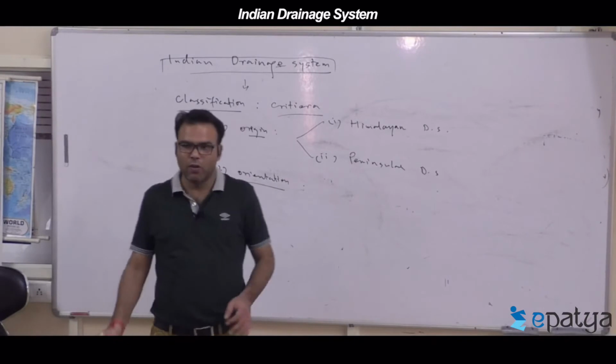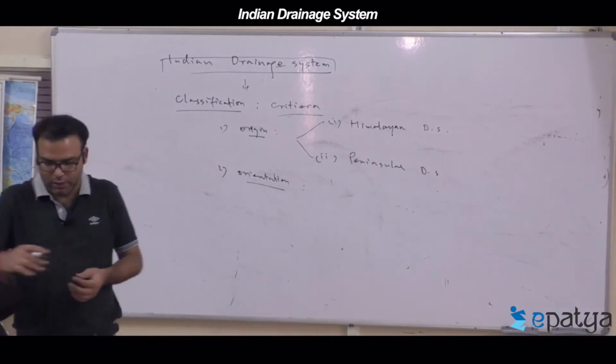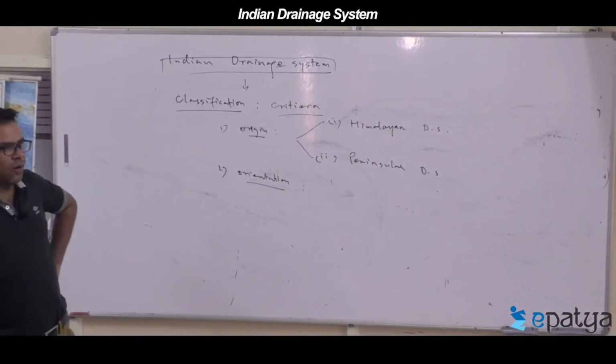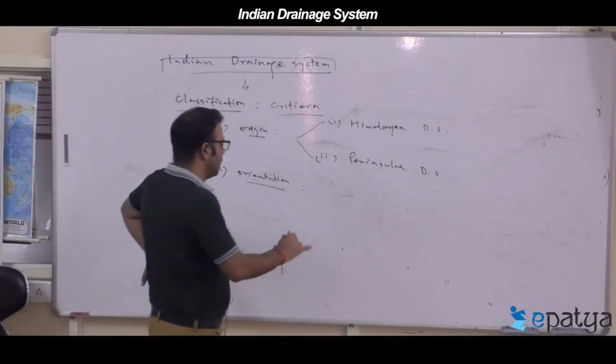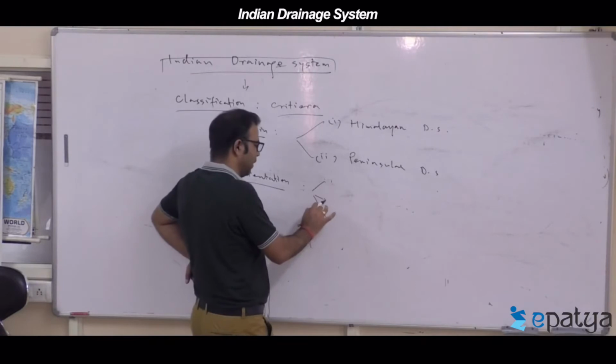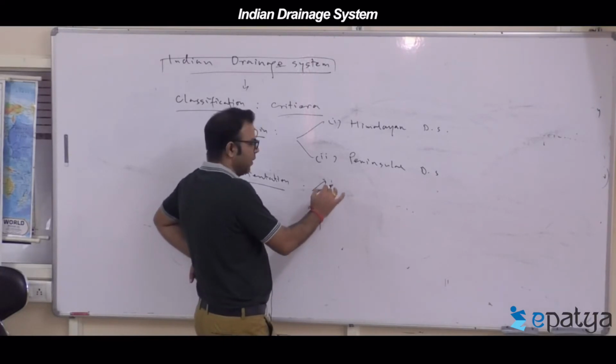Second, on the basis of orientation of the rivers. On the basis of what? Second, on the basis of what? Orientation of the major rivers. So there are east flowing rivers, three orientations are there. They are grouped into three types. There are three groups.